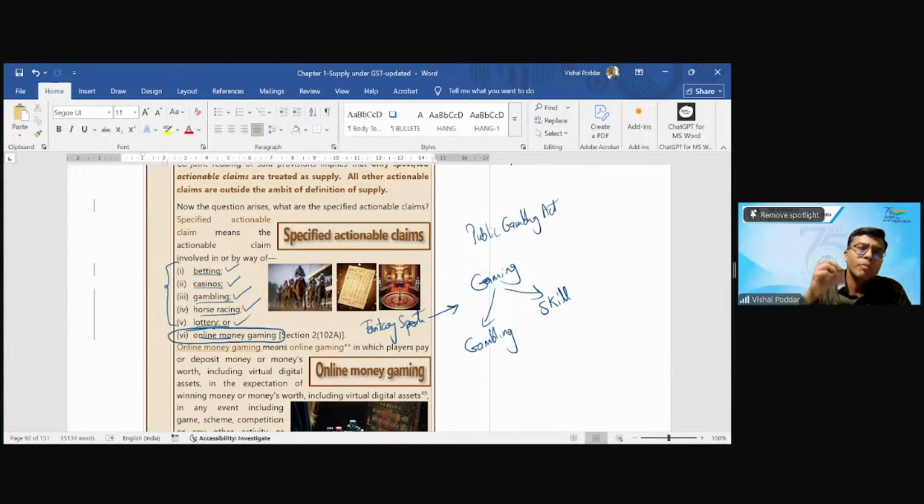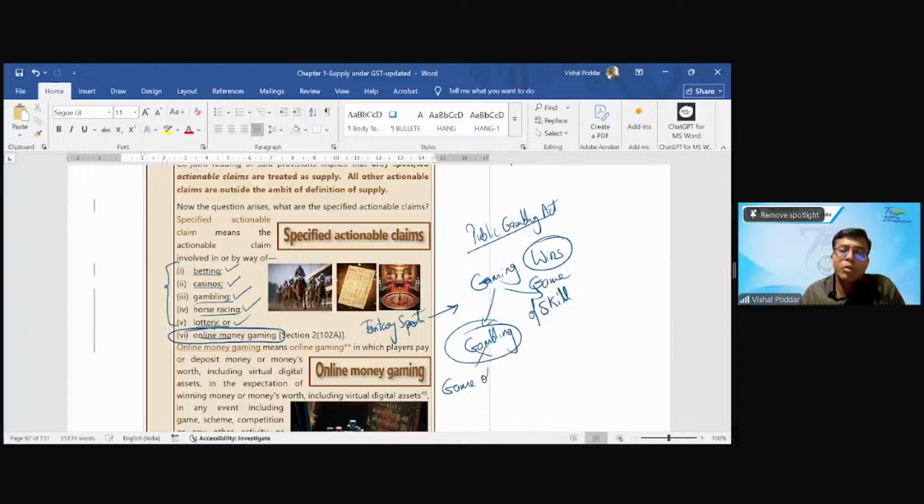So anybody from anywhere can come on your portal and play the game. Now the question was, when somebody plays and the person wins, this is where the question of gambling comes. However, under the same Public Gambling Act, there are decisions for these rummy and poker websites that these are not gambling. Why? Because they are games of skill and not games of chance. This is the very interesting difference.